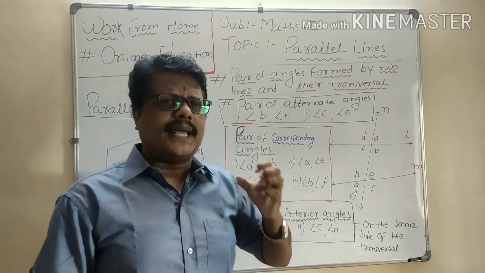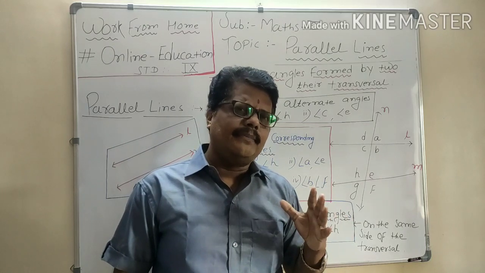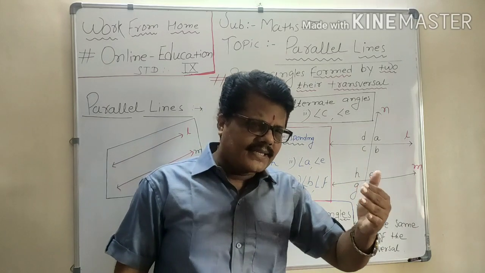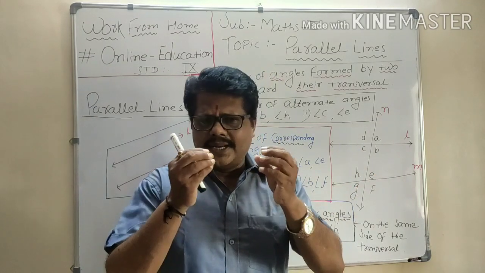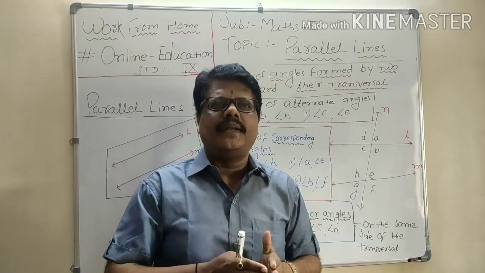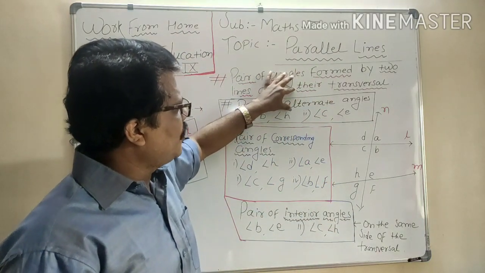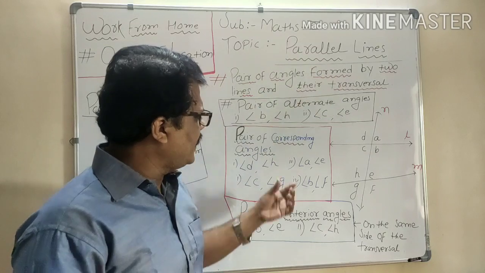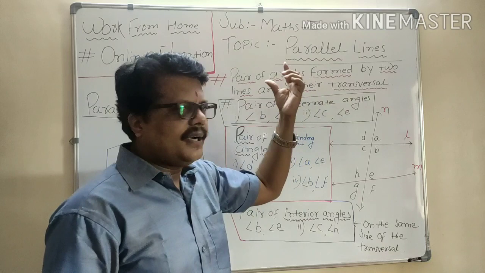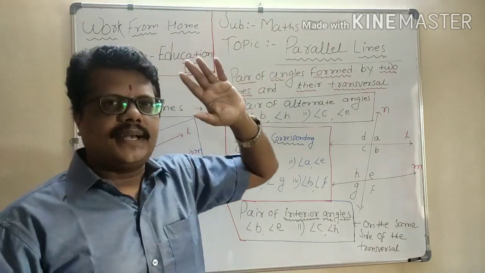In some textbooks, alternate angles are given the names alternate interior angles and alternate exterior angles, so there is a little bit of confusion in your mind. To remove that confusion, at this point I am just taking the name as alternate angles, because if I said alternate interior angles, you would get confused: sir, here also interior angles are there.